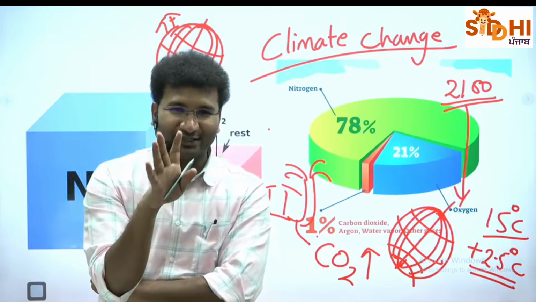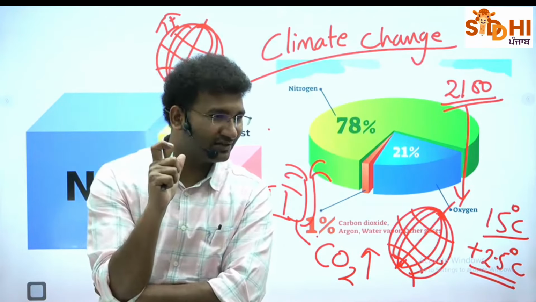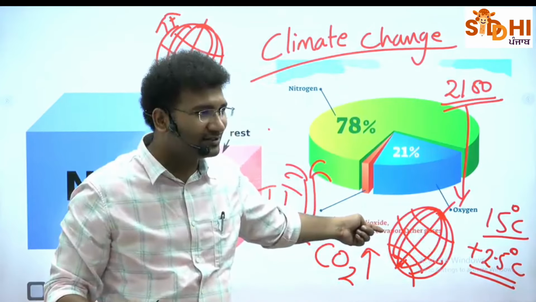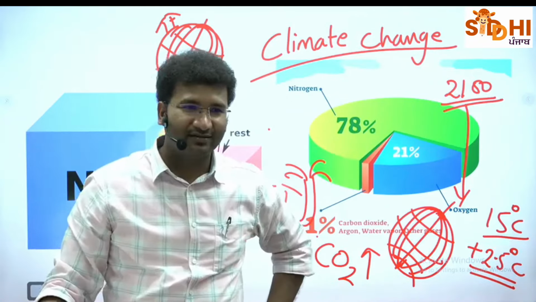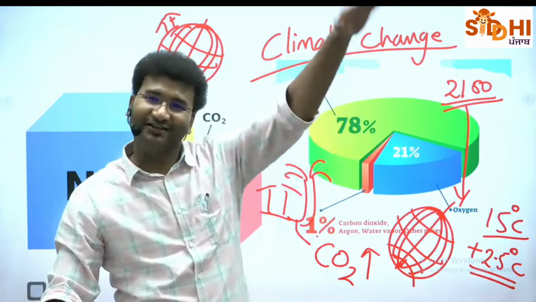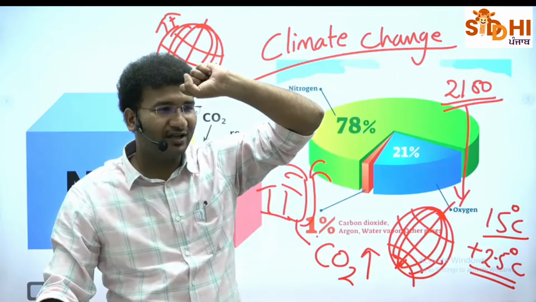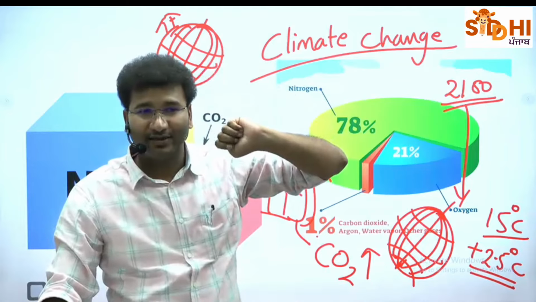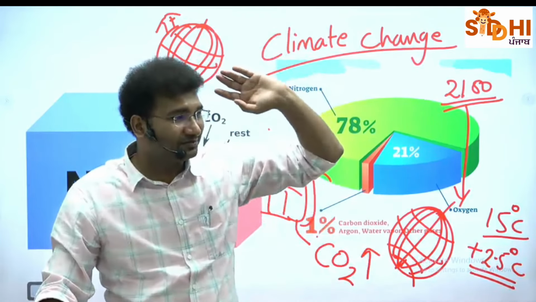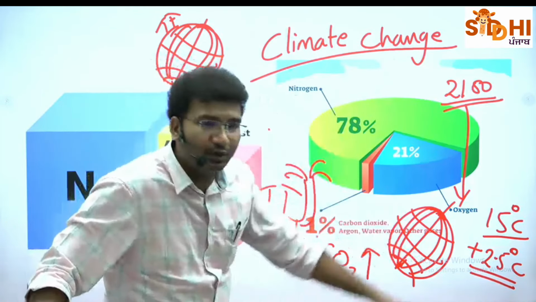Look, the apples which are growing in Kashmir are growing just because there is coldness there. If suppose 2.5 degrees Celsius is increased in this region, will the apples grow there? No. Apple plantation will shift a little more north. And the cold crops grown in the Himalayas cannot be grown. Wheat which is grown in India will move towards Europe. So there are a lot of changes that you are going to get to see.